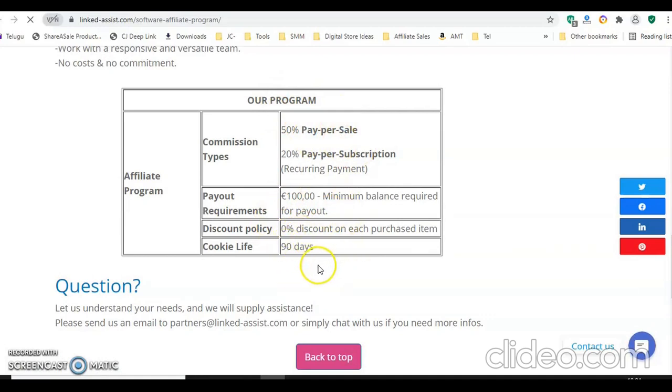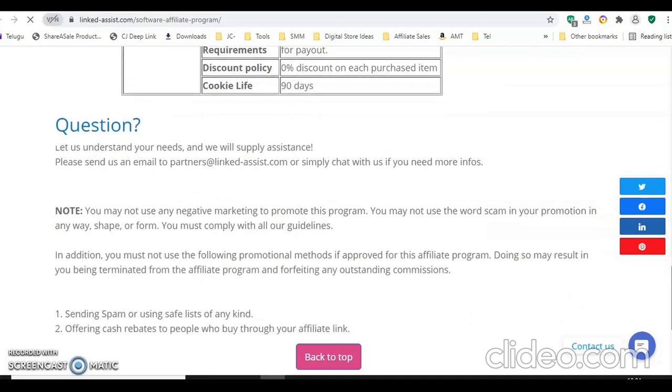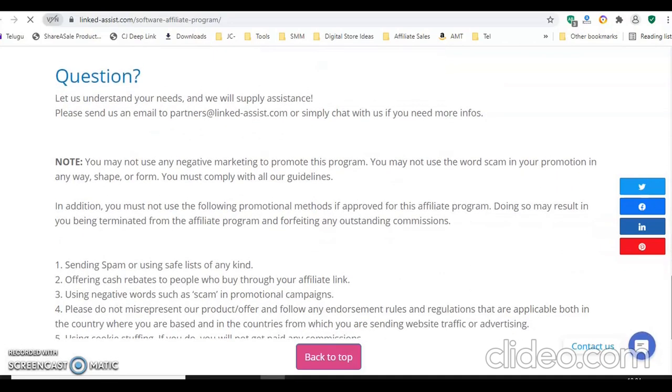And the cookie life is also 90 days. When a customer clicks on your link to buy this product, even if he is not purchasing today, if he purchases within the 90 days, even after 60-70 days, anywhere, you will get 50% of the commission. This is the total information about everything, like the affiliate page and the support page you will get for every product.